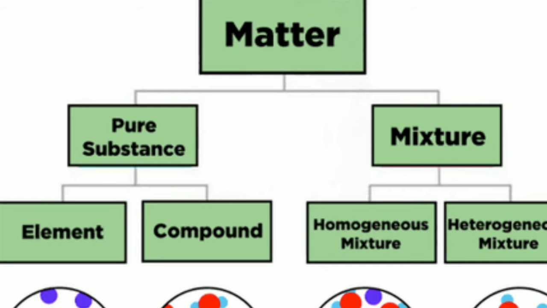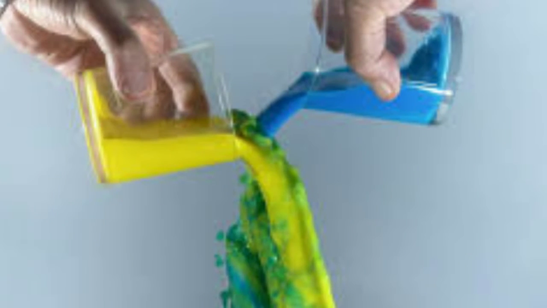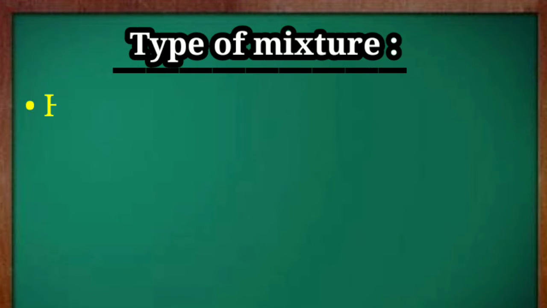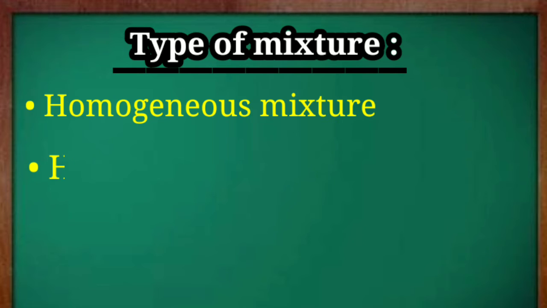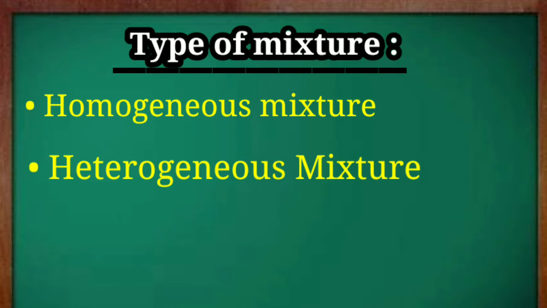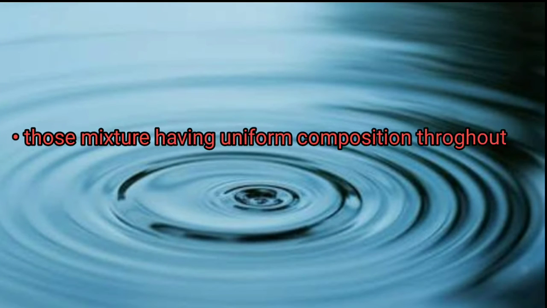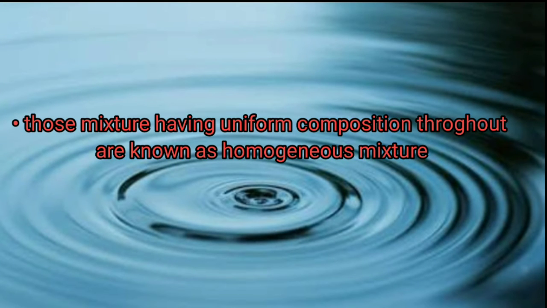These impure substances are called mixtures, and generally they consist of more than one kind of pure substance. Now we will learn the types of mixture. It is generally of two types, homogeneous and heterogeneous. First we will discuss the homogeneous mixture. These are the mixtures which have a uniform composition throughout.